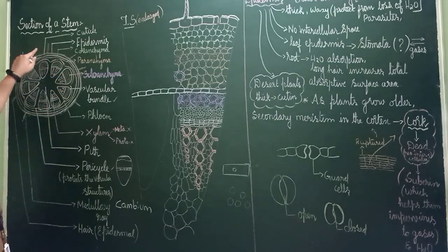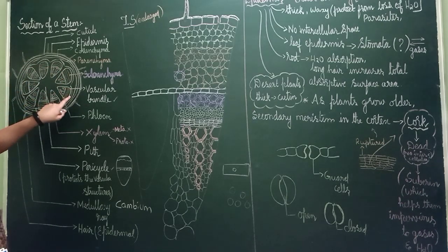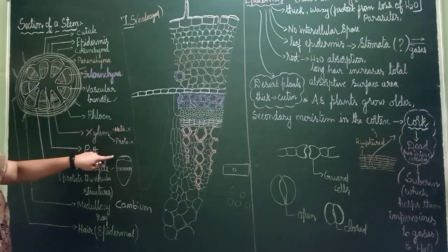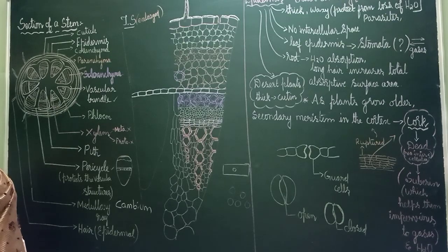See, outside, epidermis, collenchyma, parenchyma, then which one is this? Pericycle. This white color, that flower-like thing I have put. Pericycle. Then cambium, arranged like a ring. So cambium and vascular bundle.